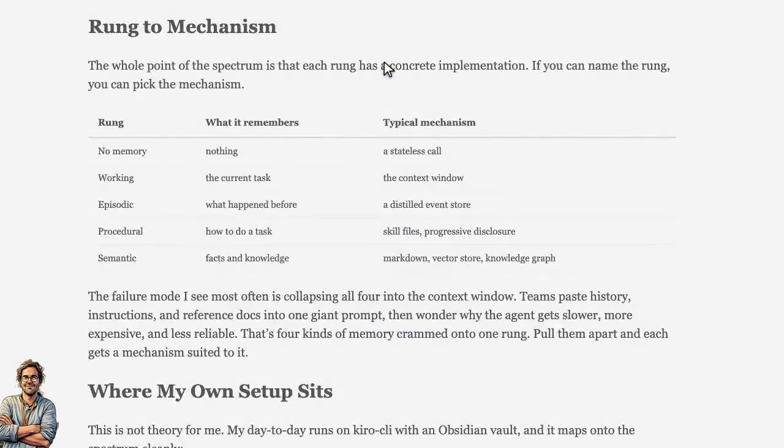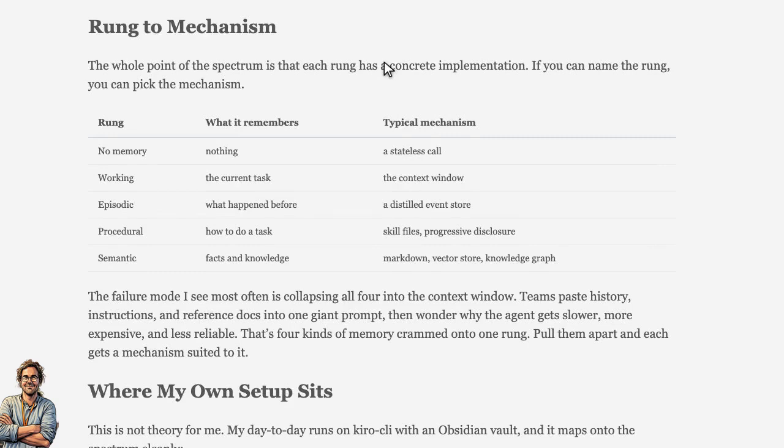The whole point of the spectrum is that each rung has a concrete implementation. No memory is a stateless call. Working memory is the context window. Episodic memory is a distilled event store. Procedural memory is skill files with progressive disclosure. And semantic memory is Markdown, a vector store, or a knowledge graph. Name the rung and you can pick the mechanism.